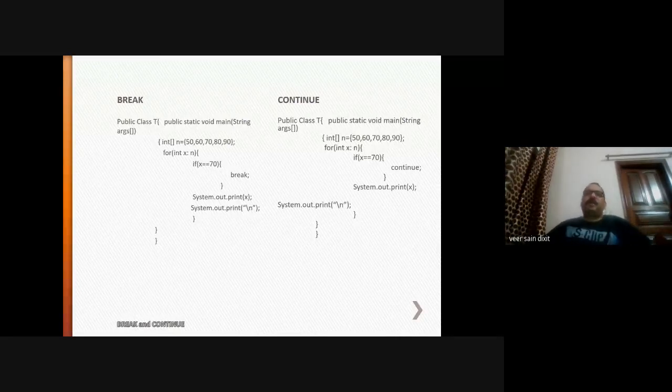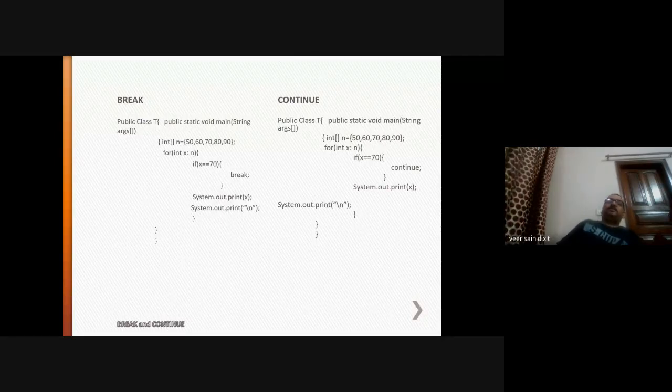So I am again repeating. One is conditional: if, else, switch statement. Then looping statements: for loop, do loop, while loop. Then unconditional jump statements are break, continue, and return. So these are the control statements you use to change the flow of execution of your program.